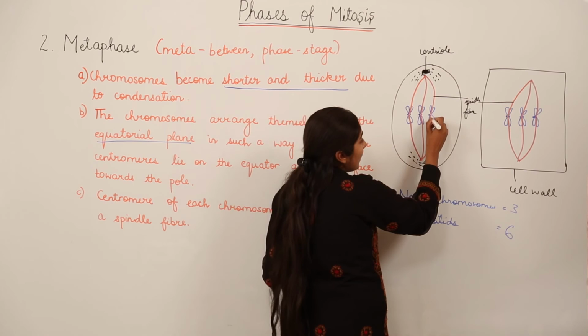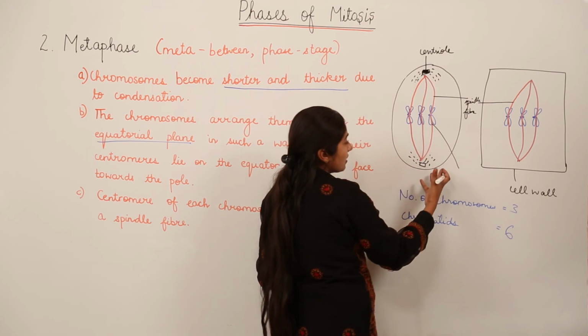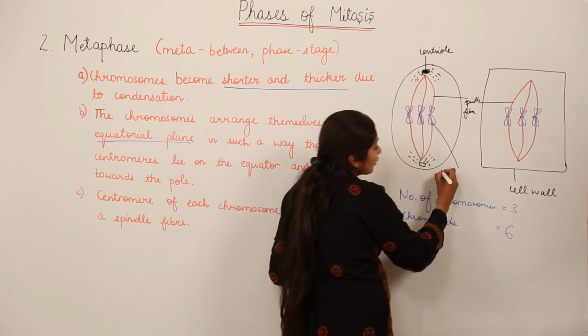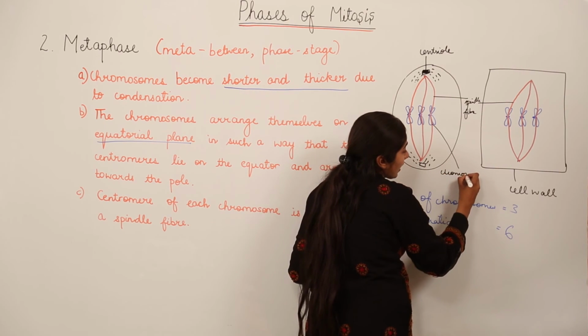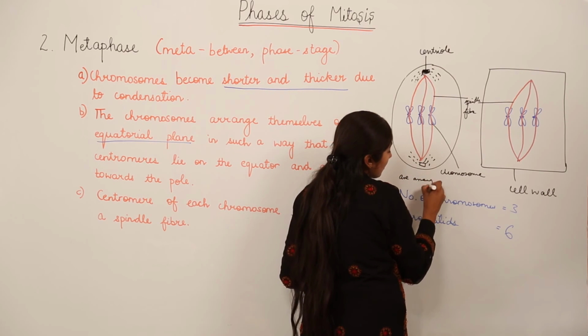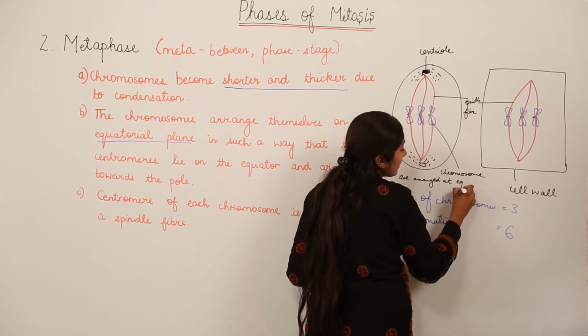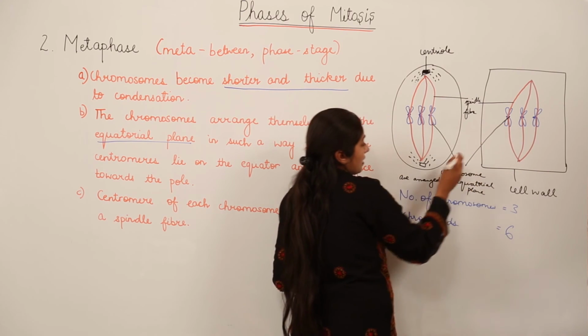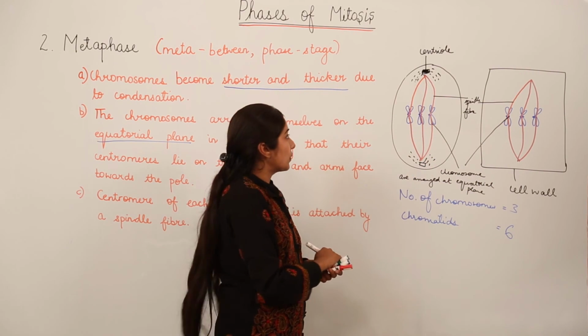That is, you write that at the equator, the chromosomes have arranged at the equatorial plane. So you write chromosomes are arranged at equatorial plane. Means now they are present at the equator of the cell. Same labeling for the plant cell as well, right?